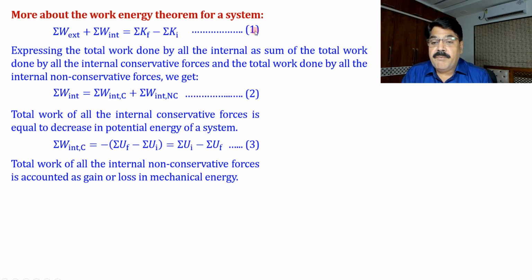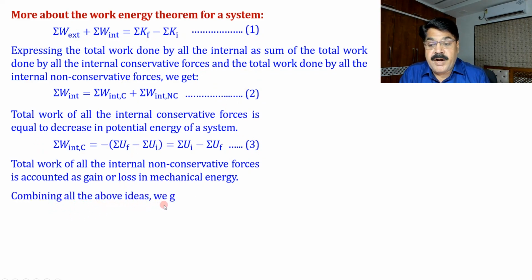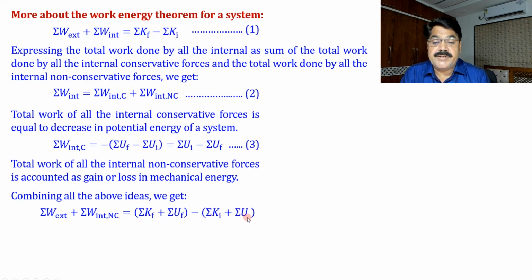So now we have these three equations and this idea. If we combine all these four ideas, we can summarize how this equation will change. Combining all the above ideas, we get summation W external plus summation W internal non-conservative is equal to K final plus U final minus K initial plus U initial. What we have done is substitute these two terms for this, and for this we have substituted this, and these two terms we have brought from the left hand side to the right hand side, and we get this.